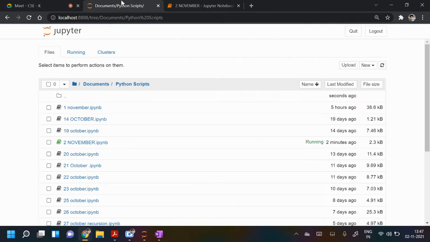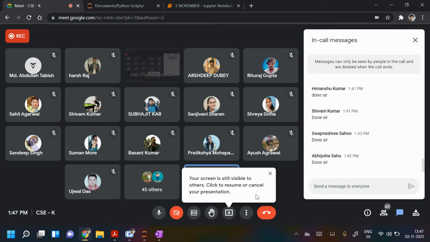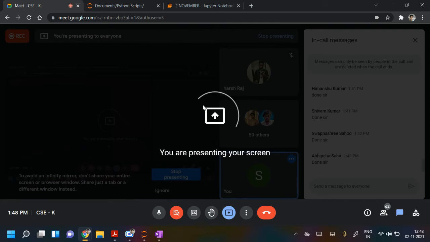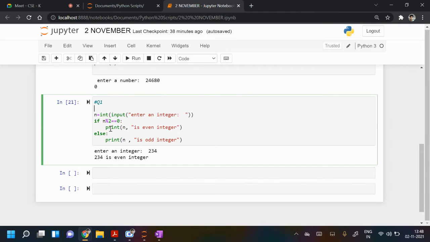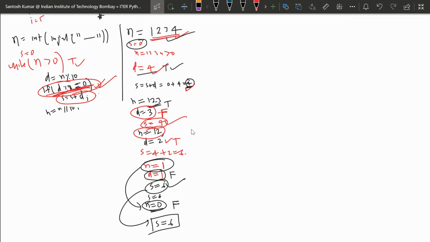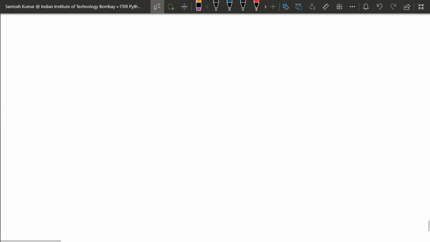Just you can see the execution. If I show how the program is working, it is simple. We are asking n from the user. Suppose n is 11. First it will divide n by 2 and find the remainder.